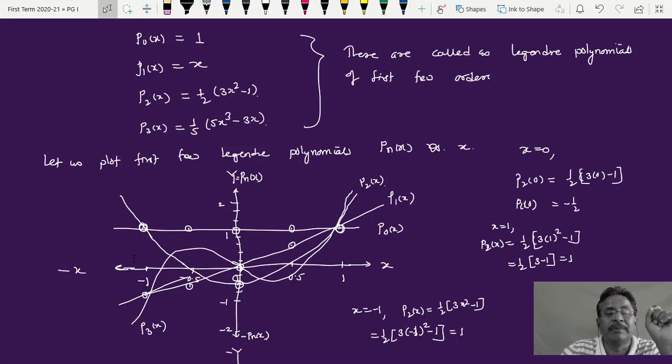Then P2x, if it is calculated, is as shown by the curve here. This is my P2x, which takes positive and negative values for different values of x, and that is how it is shown to be a curve like a parabola. And the P3x, if it is plotted, is found to have negative as well as positive extents. But one very interesting point one can see in this graph.